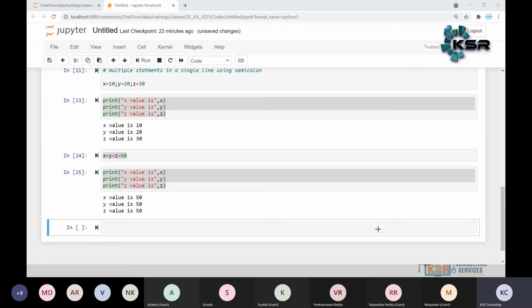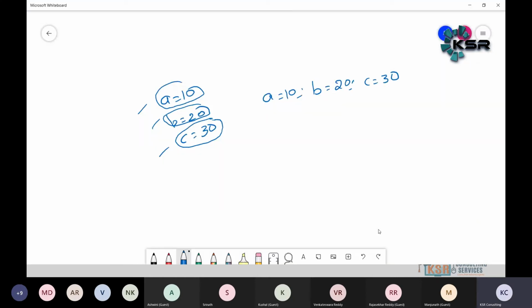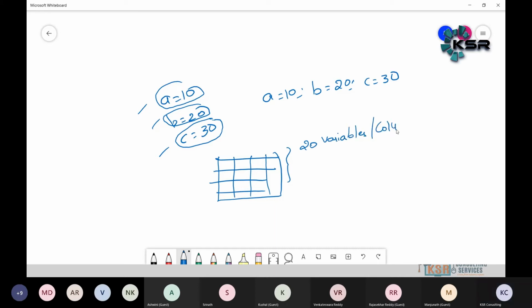Let me show you one example. That is a really good question, let me explain that. So I have a table like this. In the table, we have 20 variables. 20 variables is nothing but 20 columns, like x1, x2, x3, x4, and so on up to x20.